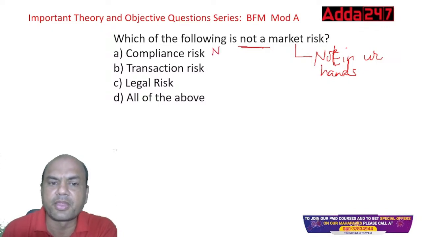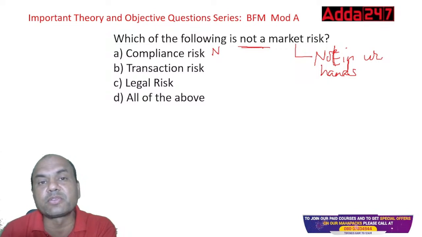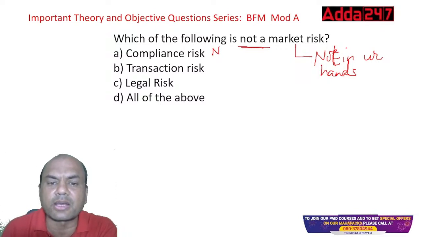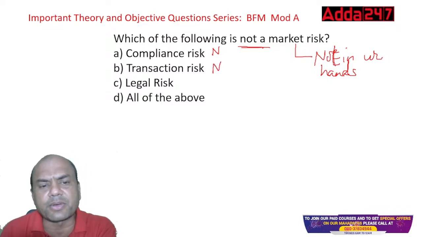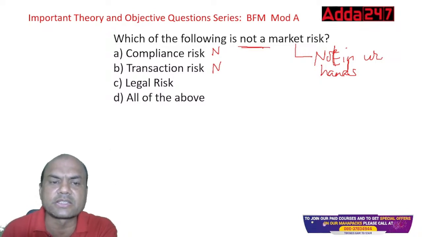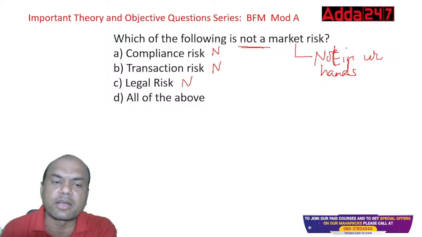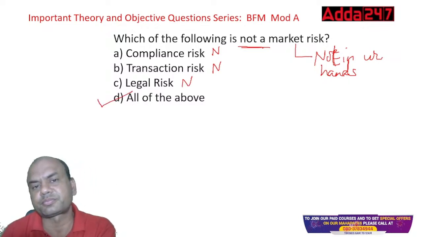Transaction risk. Transaction means whatever transaction I'm doing, I must maintain precautions in that. So there's no market risk. External forces are not acting on this. Legal, again, is a part of this transaction risk only. Basically operations risk. These are all operations related risks. So this is not a market risk. Answer is all of the above.